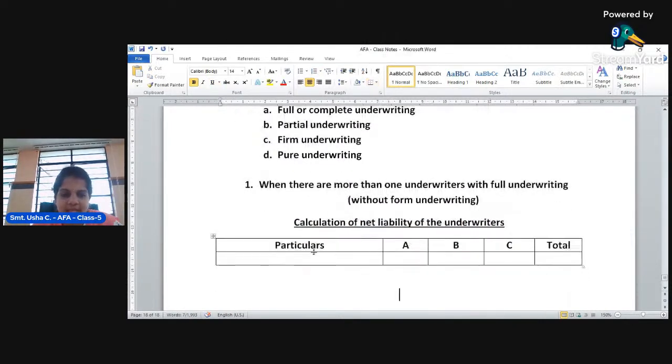There is no firm underwriting, but there are more than one underwriter, and they have underwritten fully. Now, the first one is gross liability.